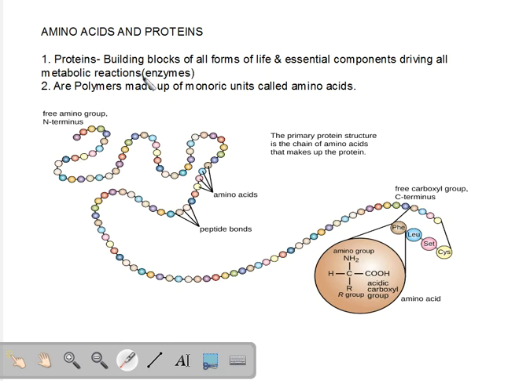Under normal circumstances, in the absence of proteins called enzymes, these reactions will proceed extremely slowly, very, very slowly. So enzymes are absolutely essential in increasing the speed of these reactions, and also the specificity, the precision of these reactions is enhanced by the presence of enzymes. So, two functions of proteins: they build up the body and they drive metabolic reactions. They increase the speed and efficiency of all chemical reactions of life. But what are proteins? Should be our next question.